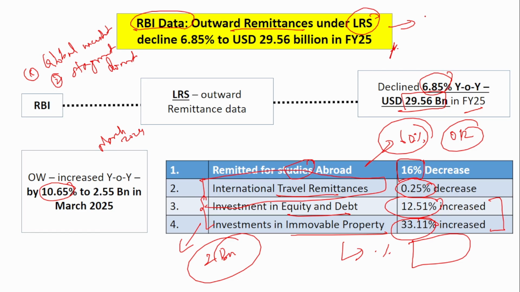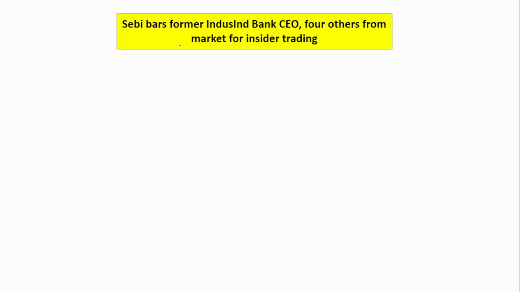And you have to know certain static information about this LRS, that is when this was introduced. This was introduced in 2004, and now the limit is $250,000. Previously, the limit was 25,000. Slowly it got increased, and now the limit is $250,000.